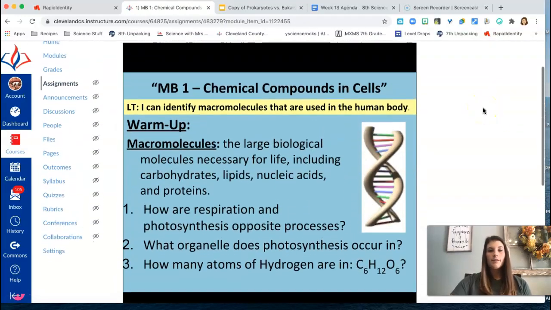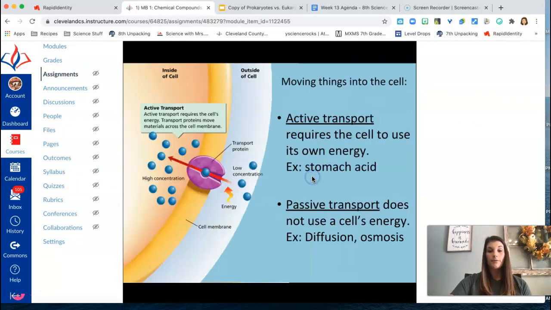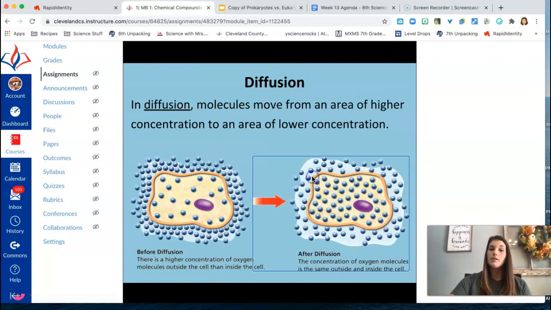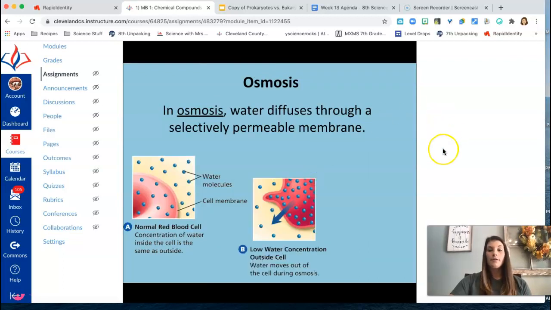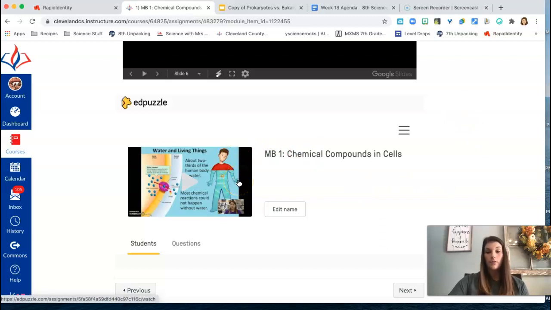So what we have done is given you the slideshow notes here that you can read and click through at any time throughout the unit that you need to refer back to these notes. So that's there for you. And if you scroll down, the way you get a grade for your notes for this section is to complete this Edpuzzle. So again, you do not have to write anything down unless you want to, and that helps you, and that is perfectly fine, but you do not need to submit any handwritten or typed notes. Your grade for the MB1 notes comes from your successful completion of the Edpuzzle activity.